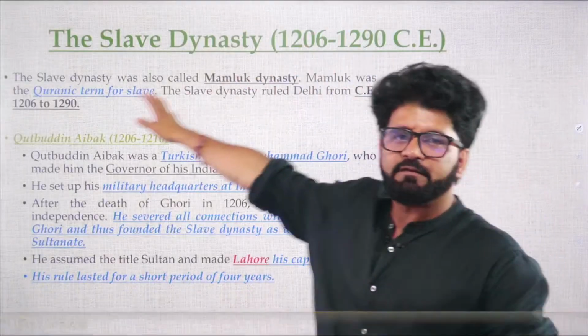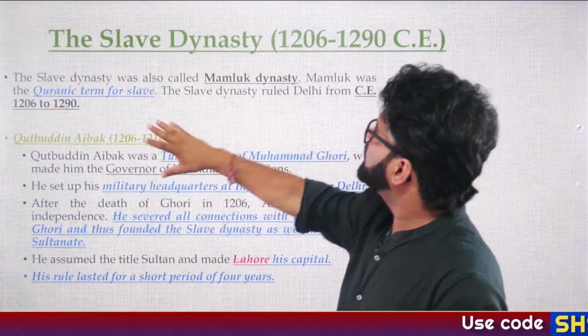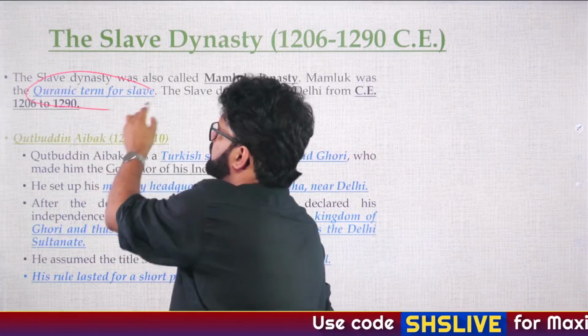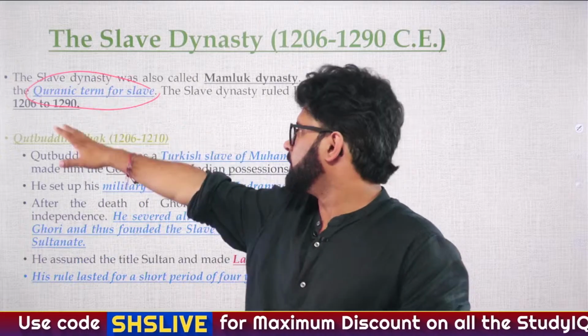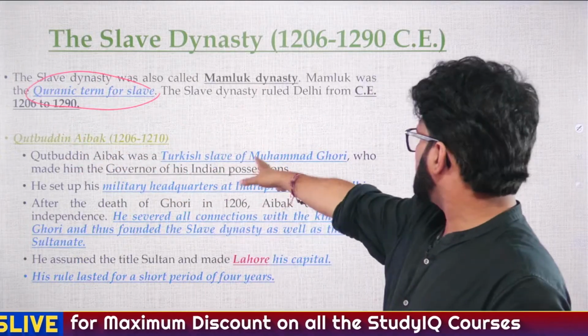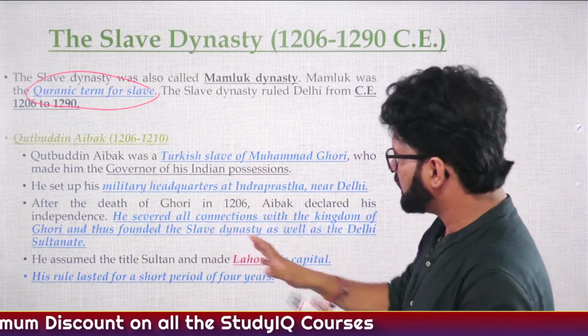Fine. So slave dynasty, Mamluk dynasty, please remember this word, Mamluk, Quranic term for slave. Most of the people remember slave dynasty. You have to also remember the Mamluk word. So Qutbuddin Aibak, Turkish slave of Muhammad Ghori. We have talked about all these things. Have a look at this.